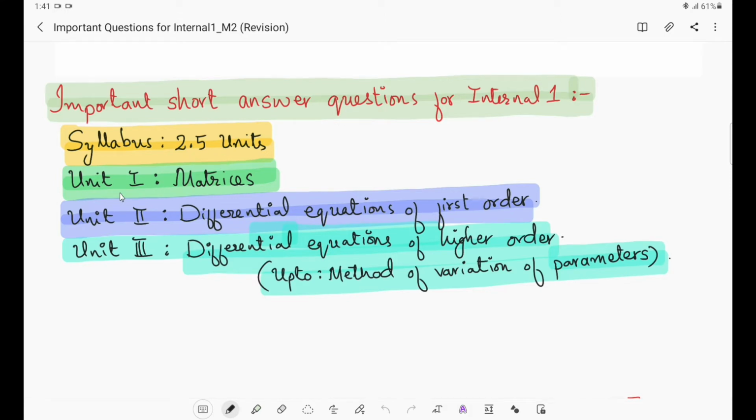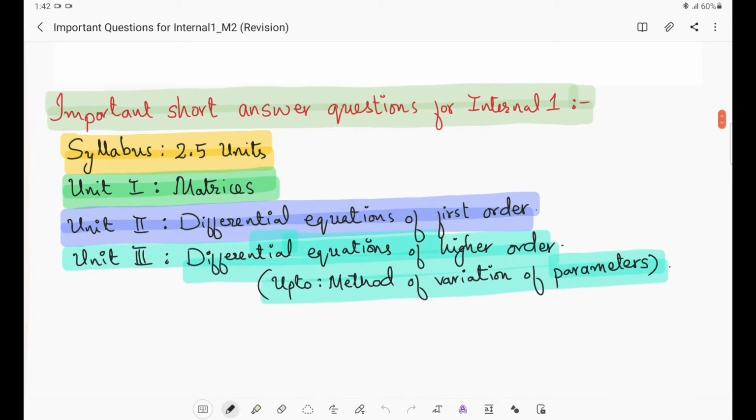What was unit 1? Unit 1 was matrices, unit 2 was differential equations of first order, and unit 3 was differential equations of higher order. In the previous lecture we were discussing a few topics from unit 3, and the last topic we discussed, in lecture 25, was the method of variation of parameters.